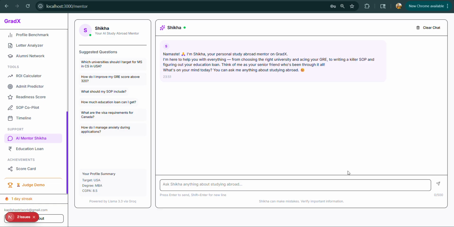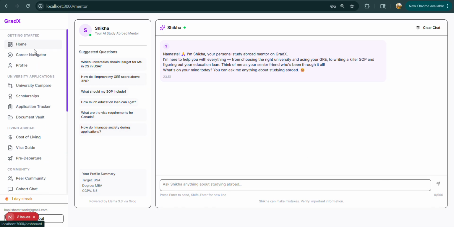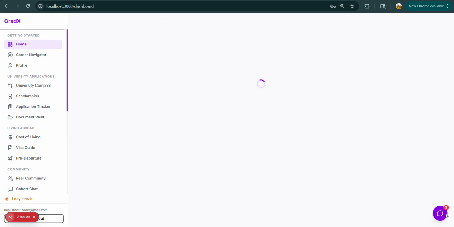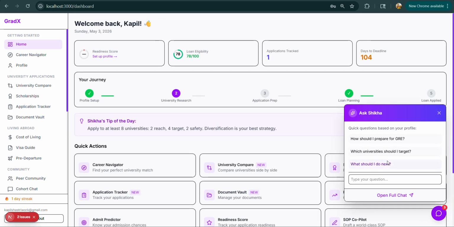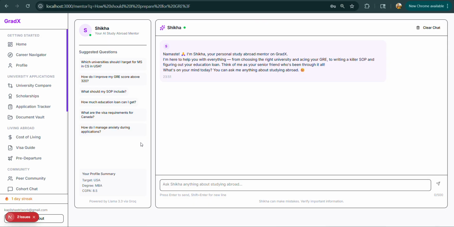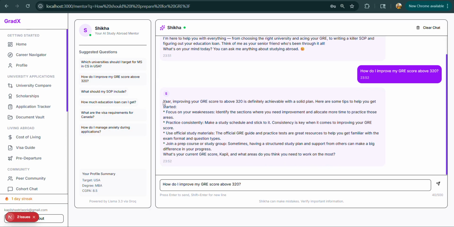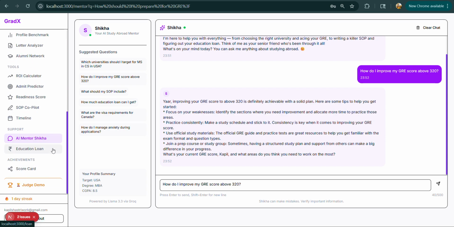And this is the best part. This is our AI mentor Shikha. So for example, let me take you back to the home page. So this is the chat, and this is our Shikha. It is called Shikha. It is an AI agent that can help you with everything. So for example, should I prepare for GRE? If I write, how do I improve my GRE score, about 330, it has given me the result. These are the steps that I should take so that my GRE score will go higher and higher.